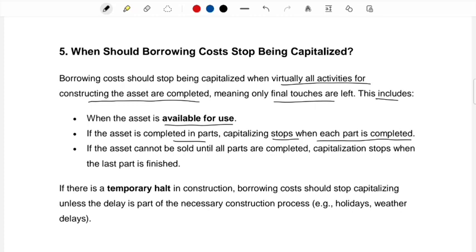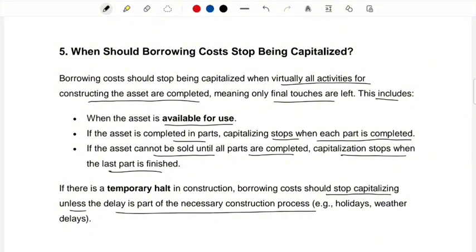Okay, but it will depend. We will see. If any question arises, then we will see how we are going to account for it. But essentially what it says is, as soon as all the work on the asset is completed, your capitalizing should stop. If the asset cannot be sold until all parts are completed, capitalization stops when the last part is finished. So as soon as everything completes, the asset is ready, happy and sitting, you should stop capitalizing. If there is a temporary halt in construction, borrowing cost should stop capitalizing unless the delay is part of the necessary construction process. It's extremely crucial.